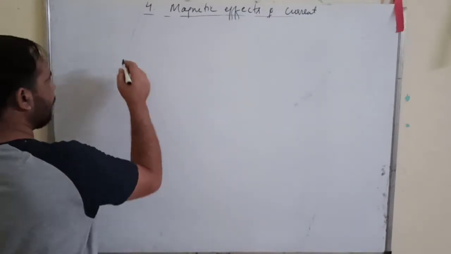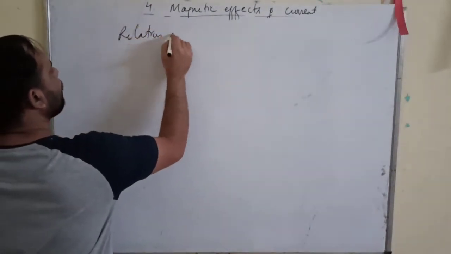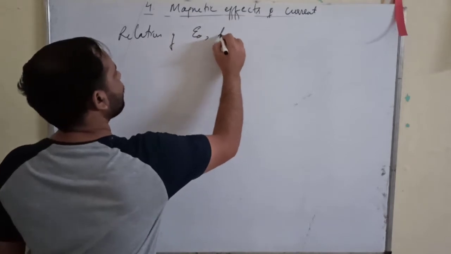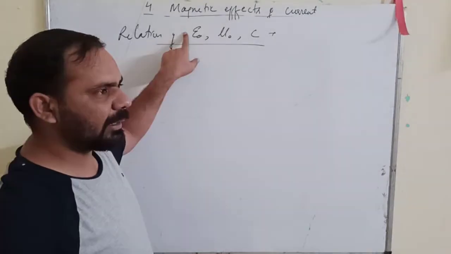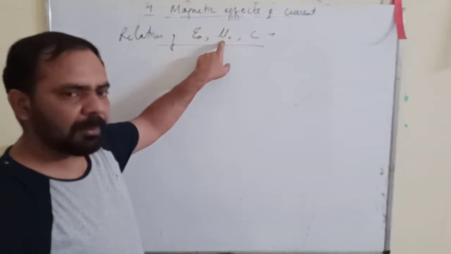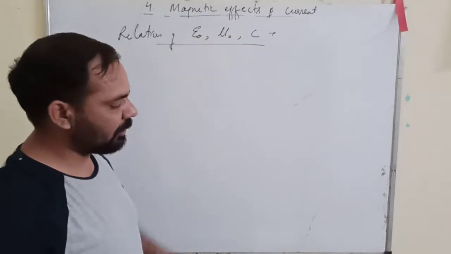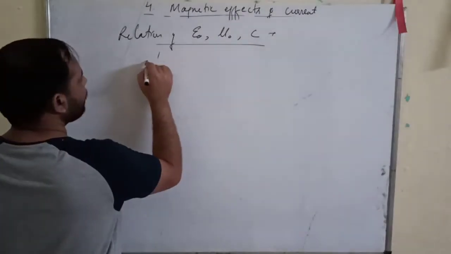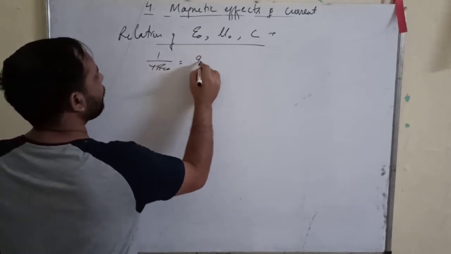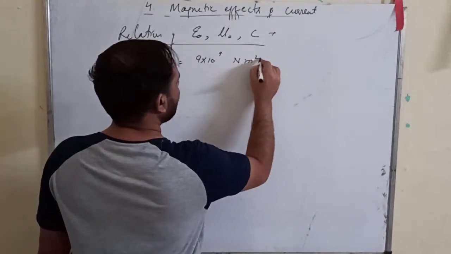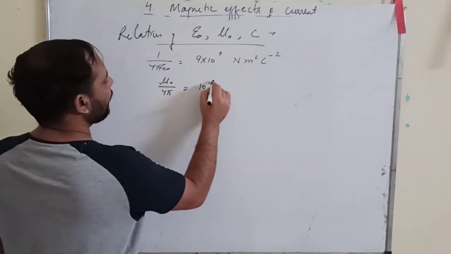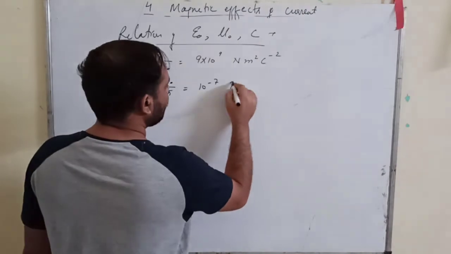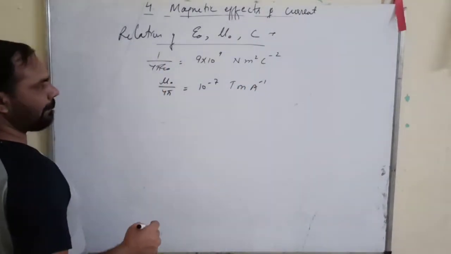Okay, now we have a relation of epsilon naught, mu naught and c. Epsilon naught is the permittivity of free space, mu naught is the permeability of free space, and c is the speed of light. So we have 1 upon 4 pi epsilon naught equals 9 into 10 raised to power 9 Newton meter square per coulomb square. And we have mu naught upon 4 pi equal to 10 raised to power minus 7 Tesla meter per ampere.